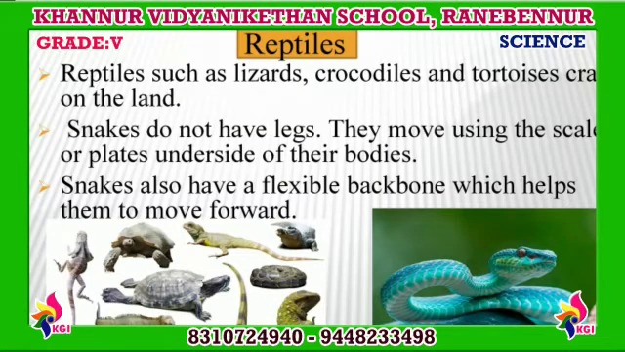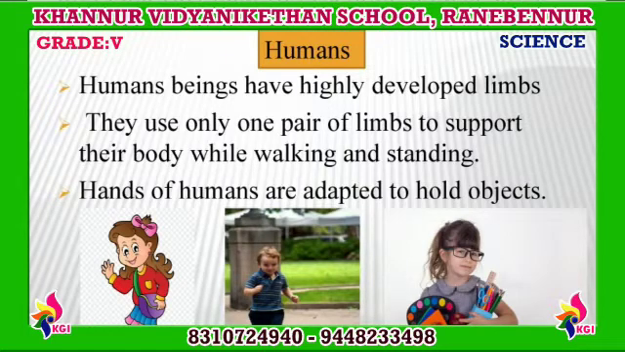Next, coming to human beings. Human beings have highly developed limbs. They use only one pair of limbs, that is lower limbs, to support their body while walking and standing. Because of this, humans have an erect posture. They stand, walk, and run with the help of one pair of limbs called legs. And hands of humans are adapted to hold objects. The arrangement of the thumb opposite to the finger enables us to hold tools and do many kinds of work. So we can say that humans are the most developed among all animals.